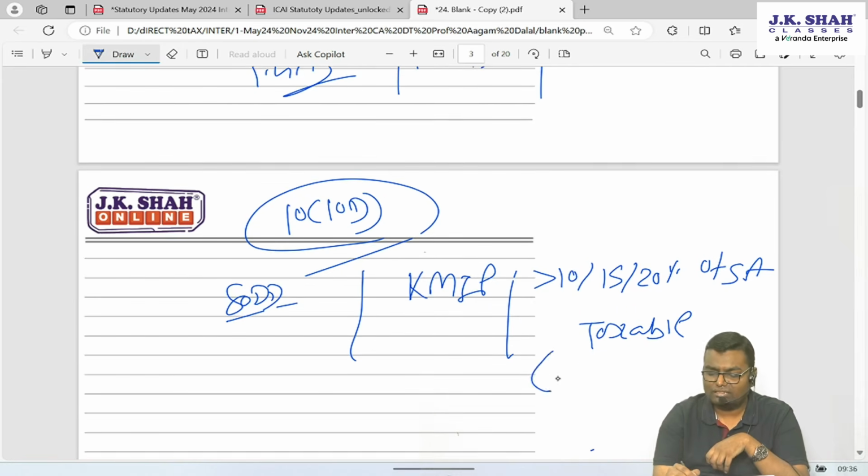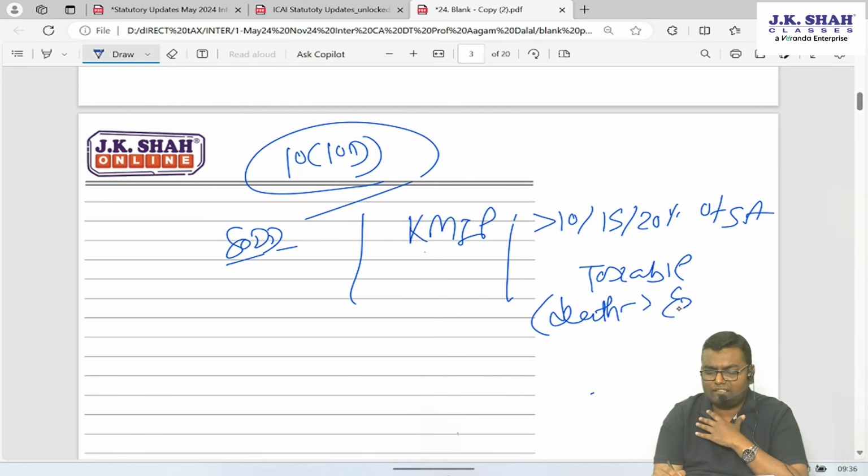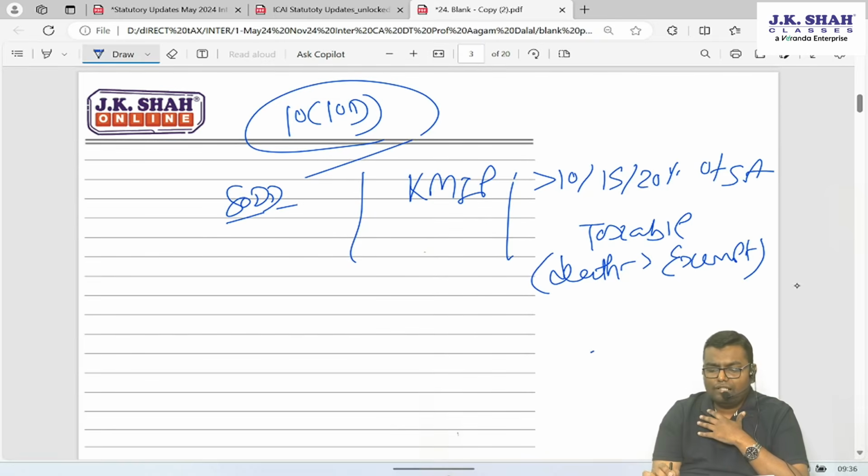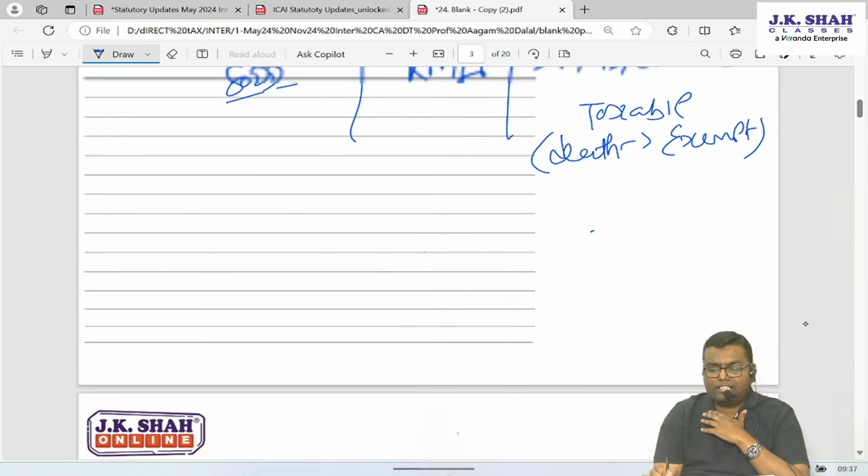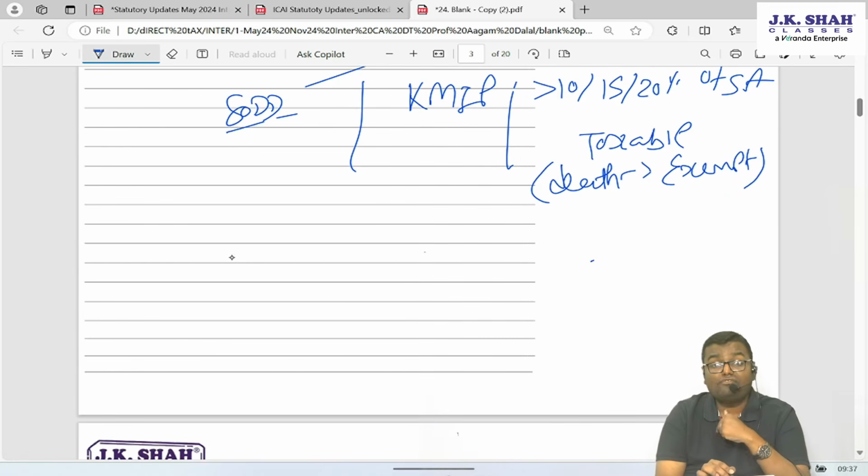In case of death, it will be exempt. In case of death, if relatives are getting this maturity, it will be exempt. Now understand, many people in our country invest in life insurance policy. They don't just take it for risk coverage, they invest. Because compared to the premium paid, what maturity they are getting, IRR is generally 8-9% also.